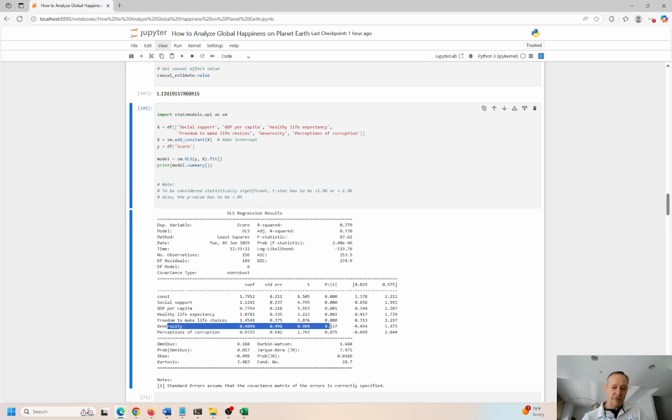It's statistically significant. This one is not, because the t-value is 0.984. We want to see 1.96 to be significant, and the p-value has to be less than 0.05. This is greater. It's 0.32. And the same thing with perception of corruption. There's no statistical impact between corruption and happiness score.